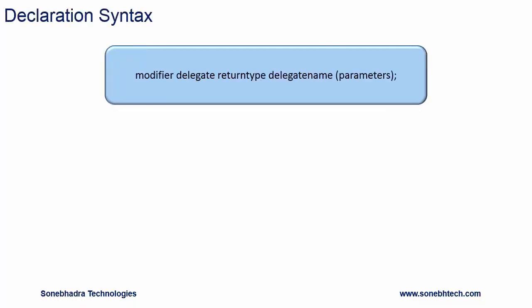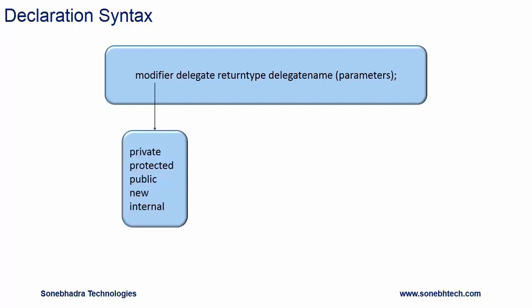Declaration syntax. This is the declaration syntax of delegate: modifier, delegate, return type, delegate name, and parameters. The delegate signature should match with the method signature which we want to refer by delegate. Modifier can be private, protected, public, new, or internal.